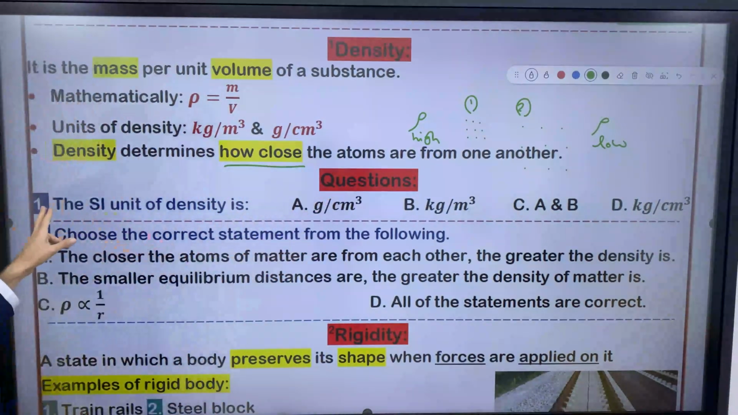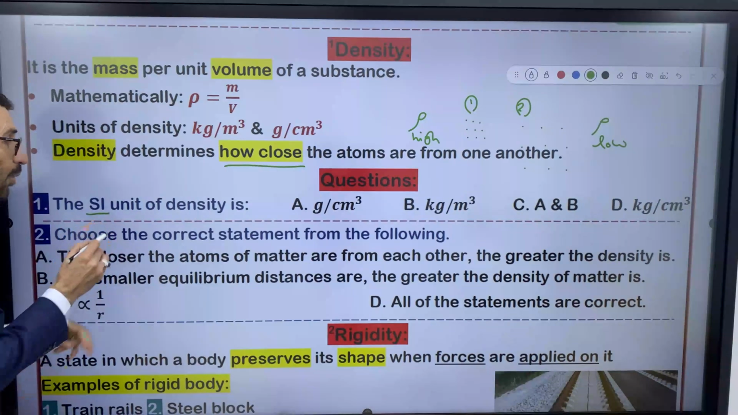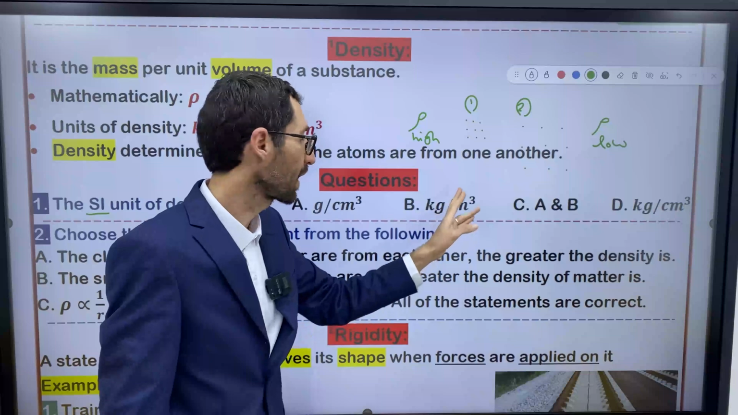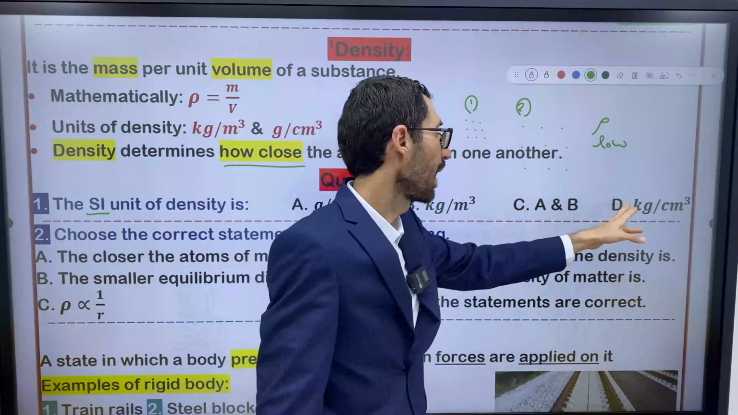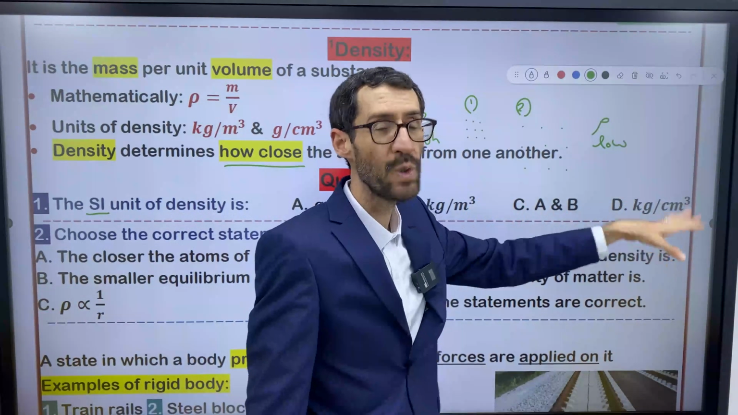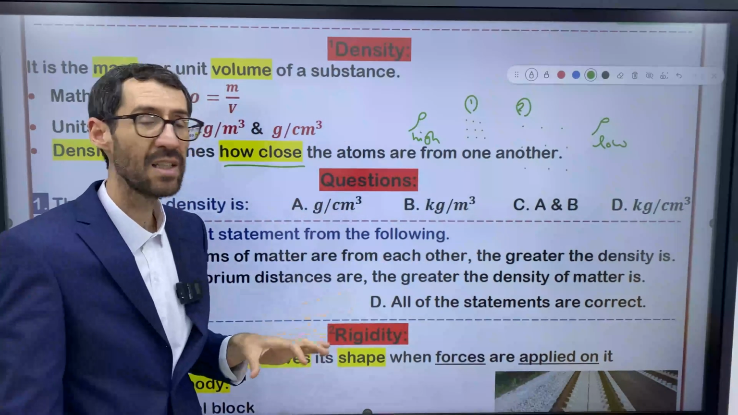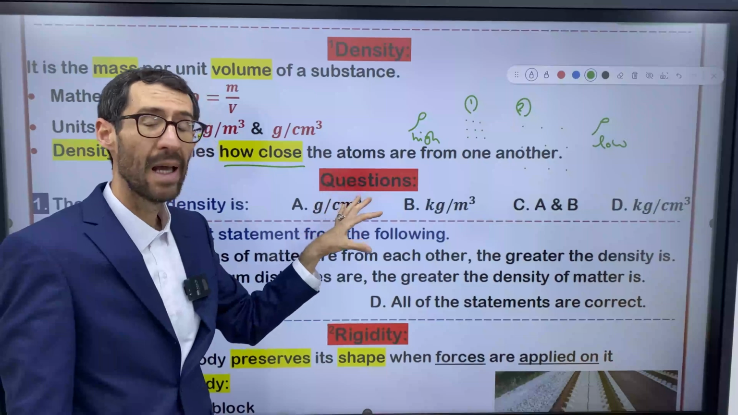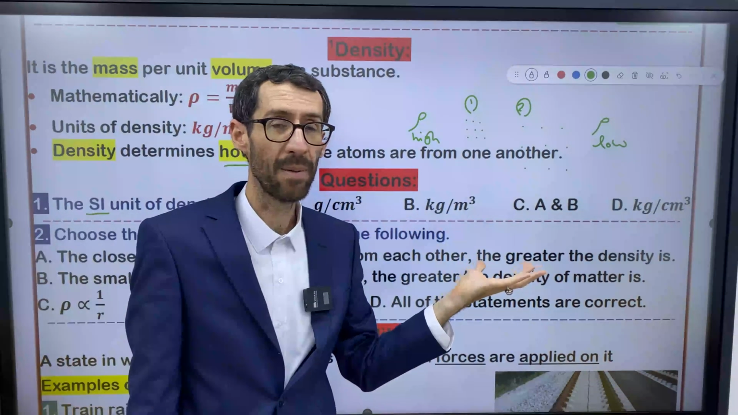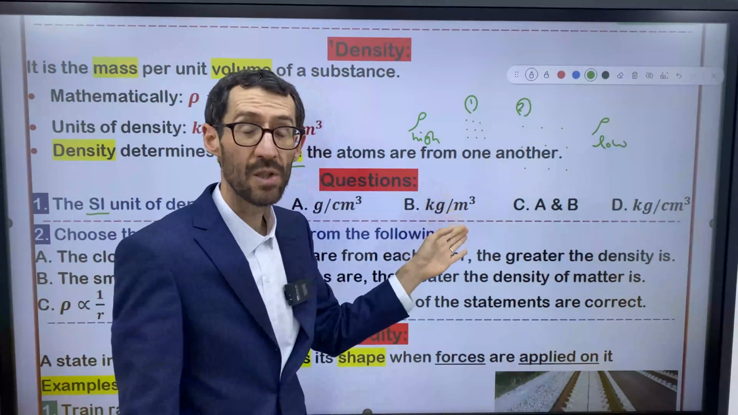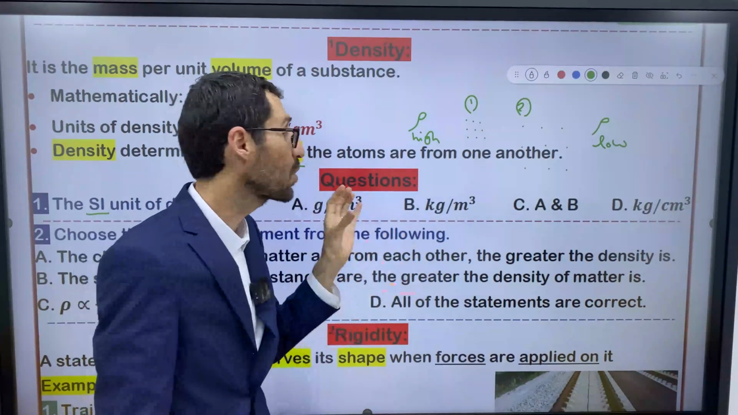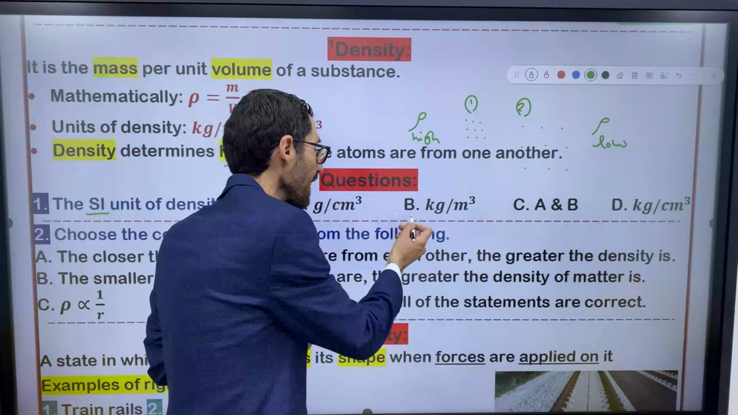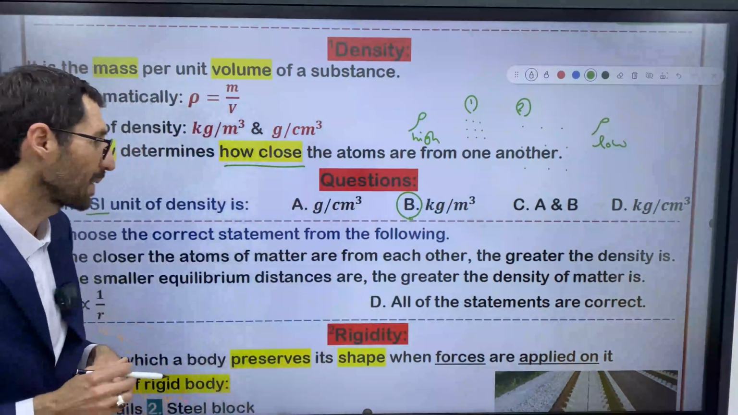We have some questions here. Question number 1. The SI unit of density is A, gram per cubic centimeter, B, gram per cubic meter, C, A plus B, D, kilogram per cubic centimeter. Which one is valid in SI? Actually, gram per cubic centimeter is true, it's a unit for density, no problem. Kilogram per cubic meter is also a unit for density, no problem. But which one is valid in SI especially? This one is valid in SI, kilogram per cubic meter.